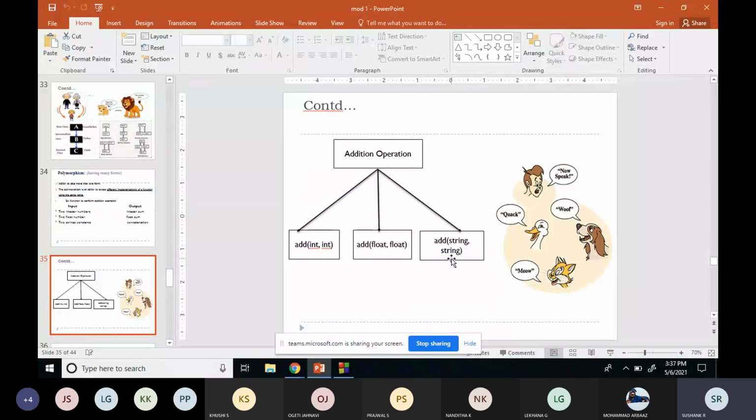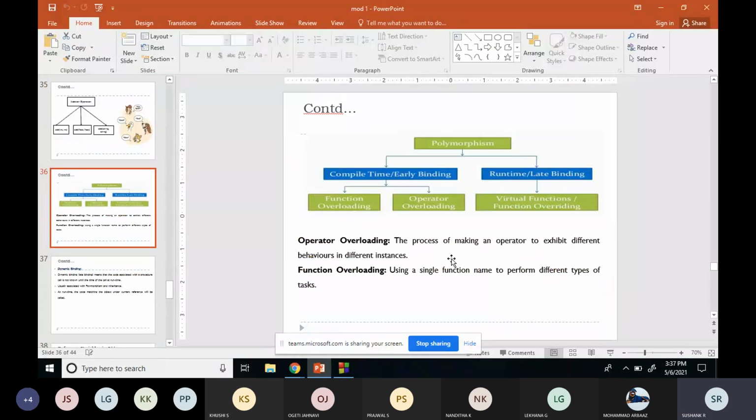I've taken the integer parameter with three different arguments as an example. After this, we told the types of polymorphism, what will come under compile time polymorphism and what will come under runtime polymorphism.